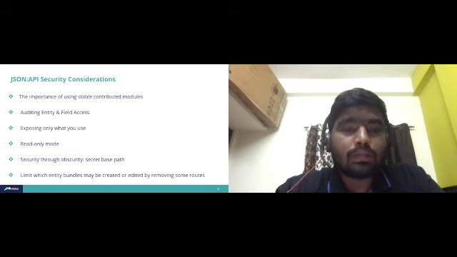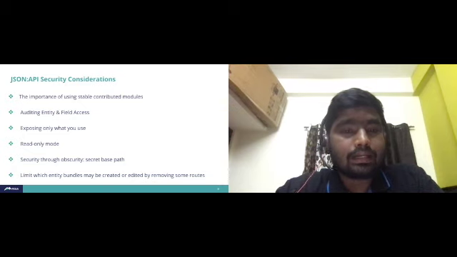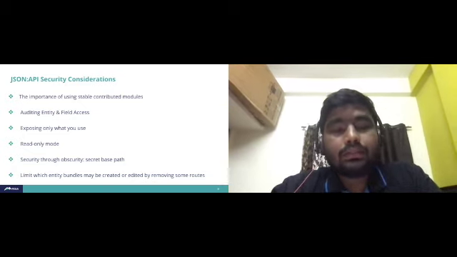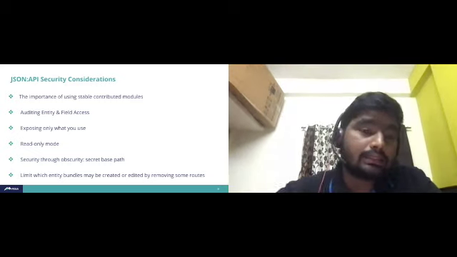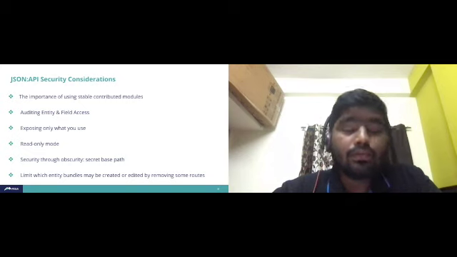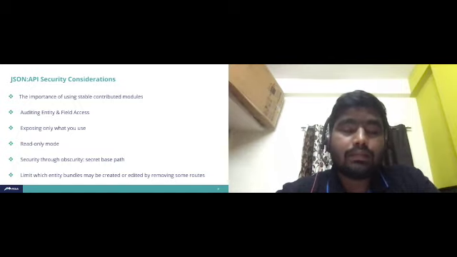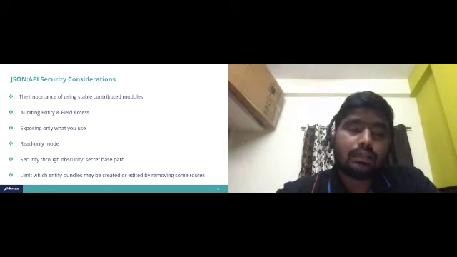So this is how we work in a normal Drupal website, how we take care of all the site health, and a similar thing we need to follow here also. And also, JSON API will always respect the entity and field access. So in our Drupal backend system, if you go to the backend and access any node, how it behaves, the same thing applies while accessing the REST endpoint also.